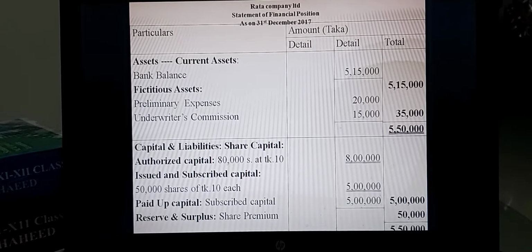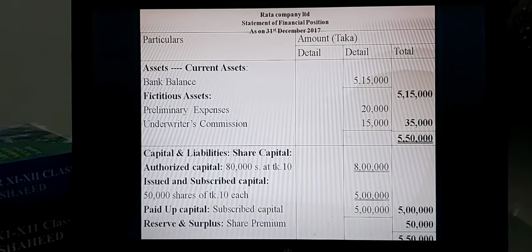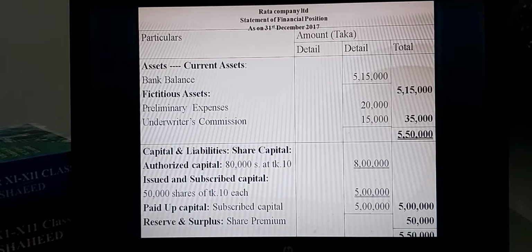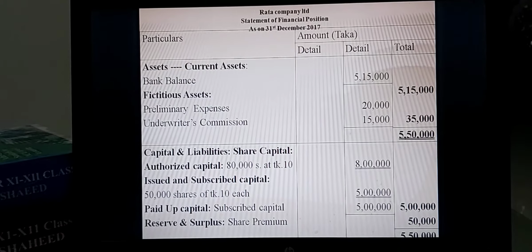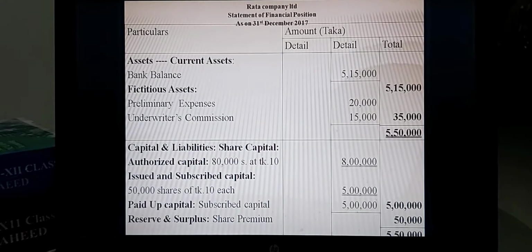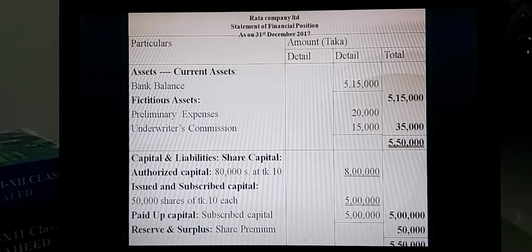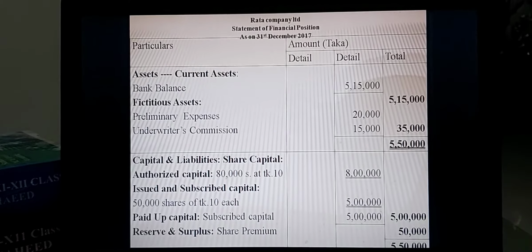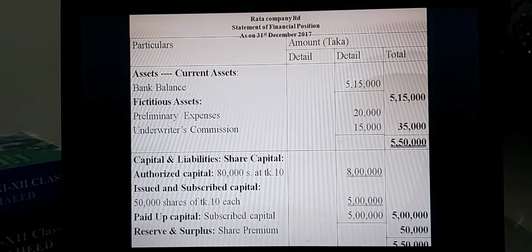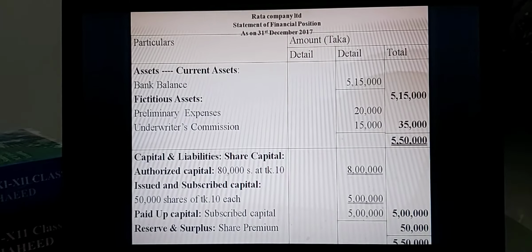Another asset available is fictitious, that is expenses not yet expired. 2 assets are available. Number 1, share issue expenses, that is preliminary expenses, for taka 20,000. You can write it in the middle column. Another fictitious asset, underwriters commission for taka 15,000, in the middle column. Total of fictitious assets is taka 35,000. So the total amount of assets of this company is taka 5,50,000.